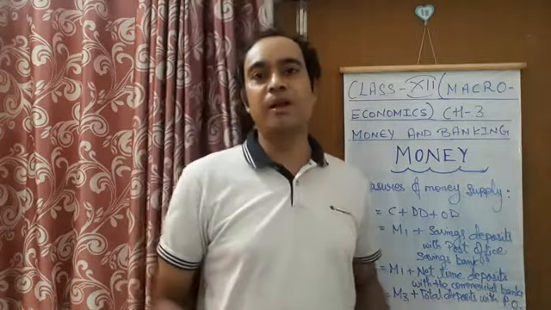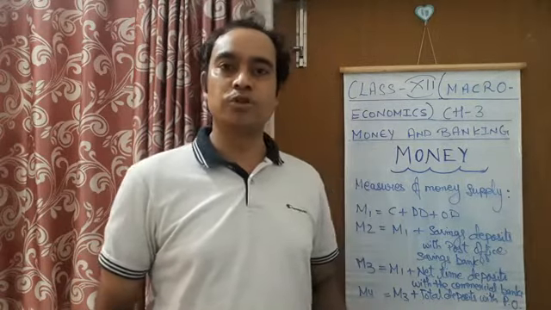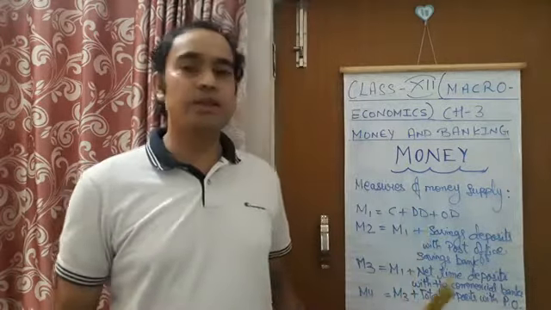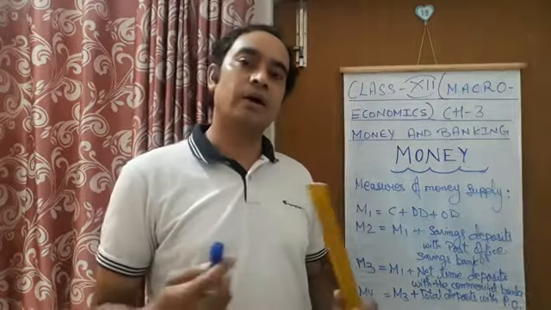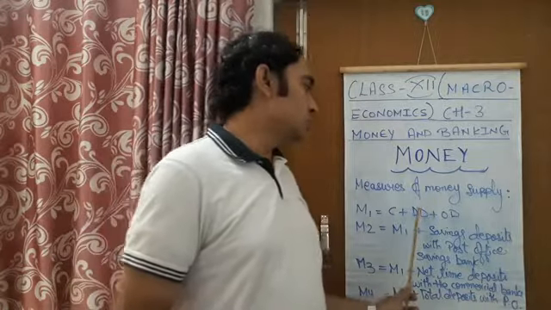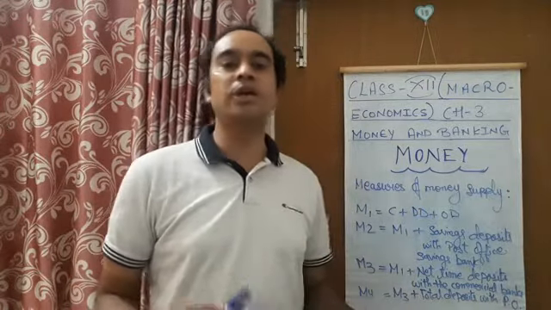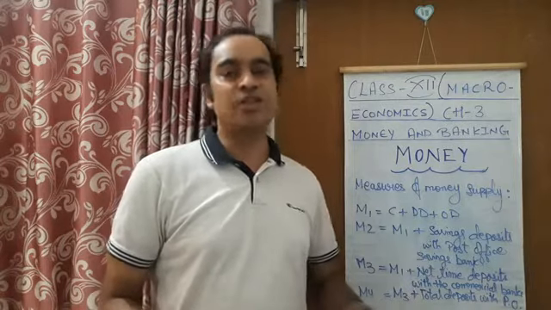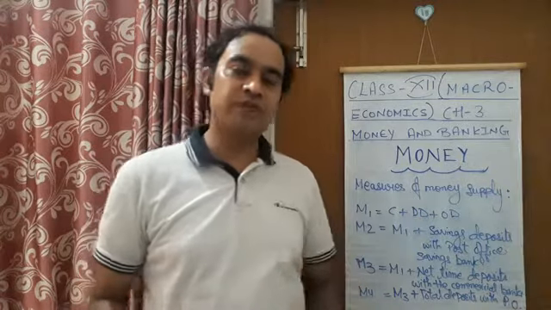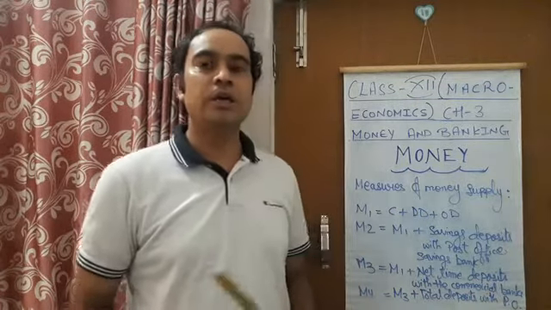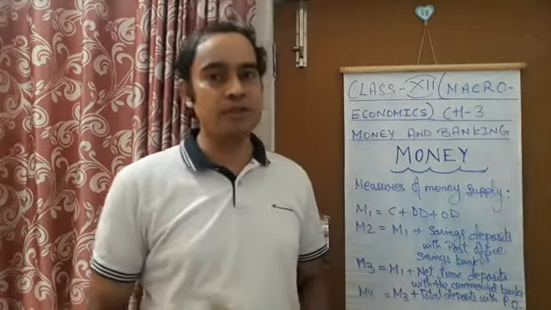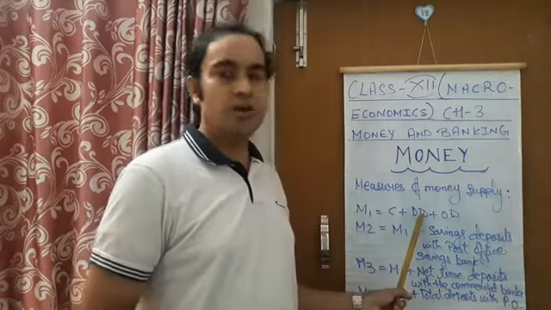With it, DD is the demand deposits. As I told you before also, demand deposits are those deposits which are deposited in a particular bank account by an account holder and can be withdrawn on his demand. So these are the demand deposits which can be used in economic exchanges. The amount of money in the bank account of an account holder, he can use his cheque for completing any type of transaction. So that comes in the M1 money supply.